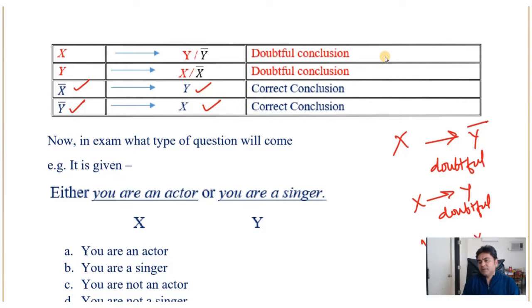So these are the complexity. So remember only one thing: when X and Y is given, here you have to write Y bar and here X bar, and the flow of logic is upward. It means when there is Y bar, then there is X, and when there is X bar, then there is Y. Very simple.